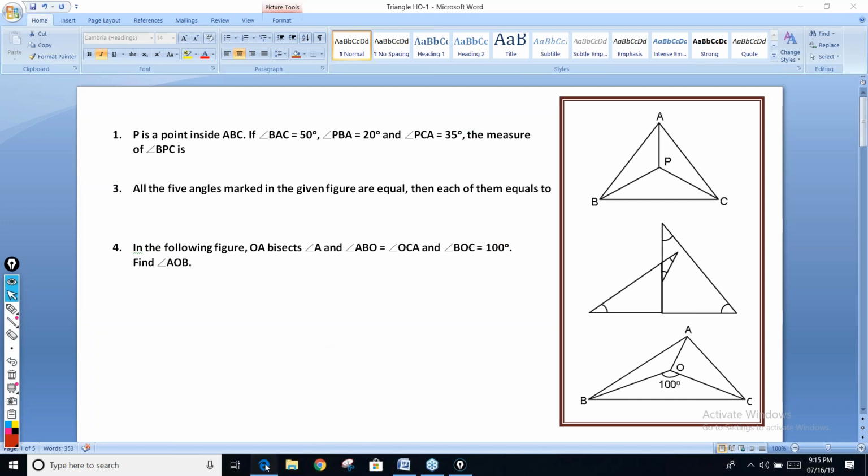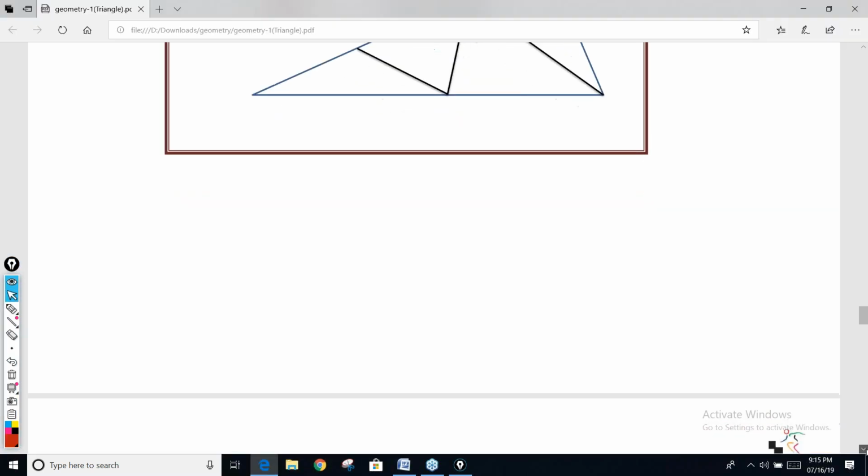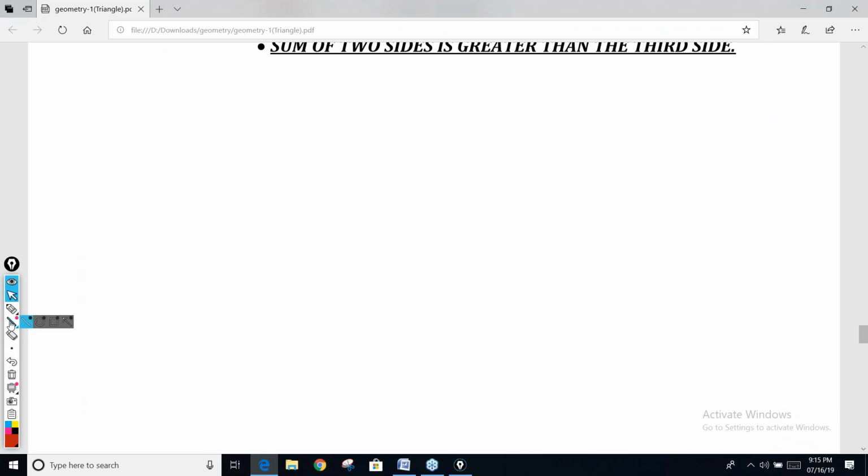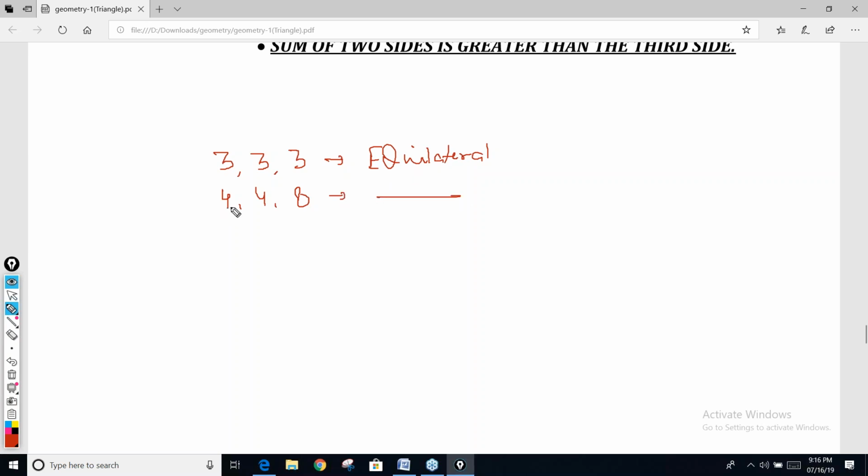Okay, so come to the next part, guys. Now, let's say I ask you, if all the three sides of a triangle are equal, this triangle is called an equilateral triangle, correct? If all the three sides are equal, this triangle is an equilateral triangle. And if two sides are equal, then this triangle is called an isosceles triangle.